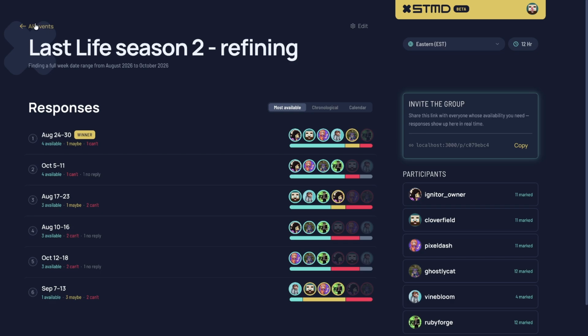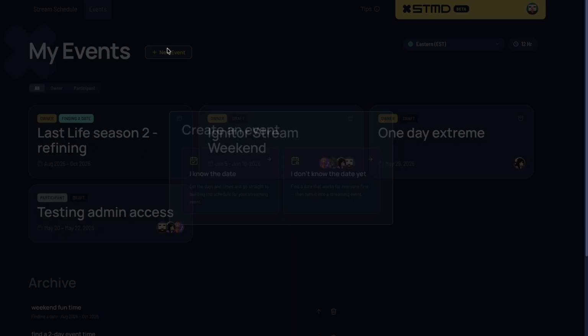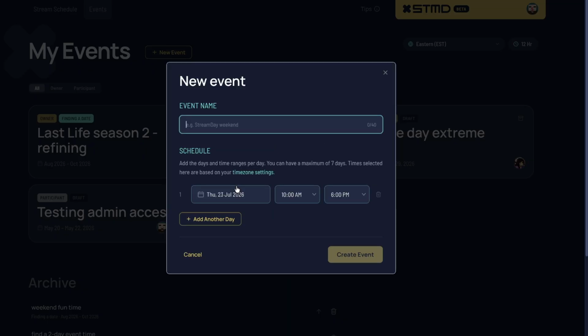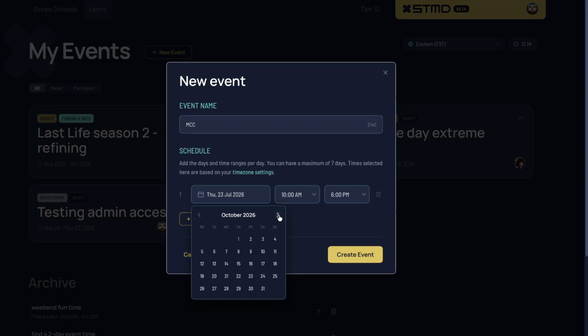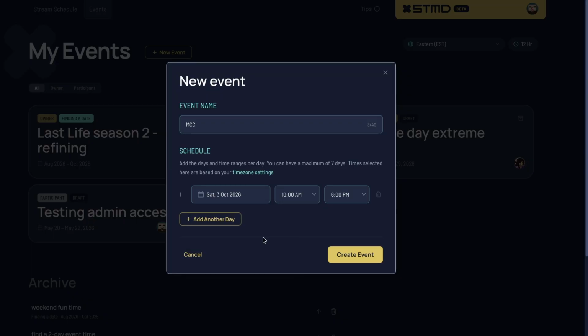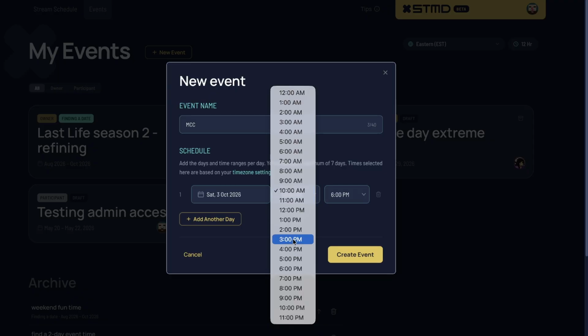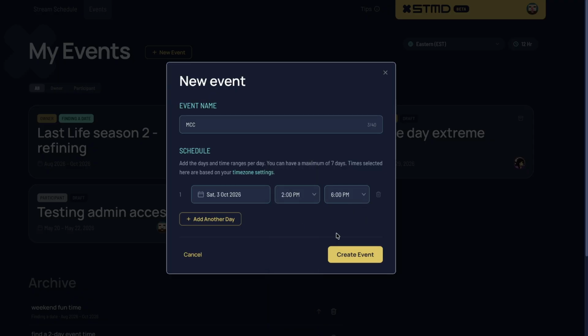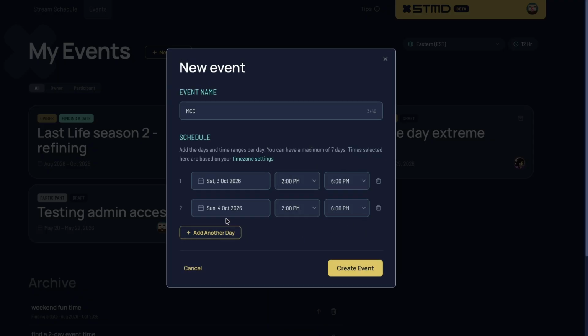Or from the main event screen, you can create a new event and say that you know the date already. Let's say we have a date and we know when it is, because it's going to be, say, Saturday the 3rd of October, and it is going to be 2 p.m. to 6 p.m. You can have multiple dates. Let's say it's a weekend thing, same time, but on Sunday it runs at a slightly different time.